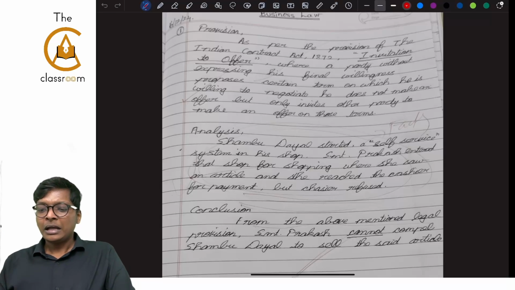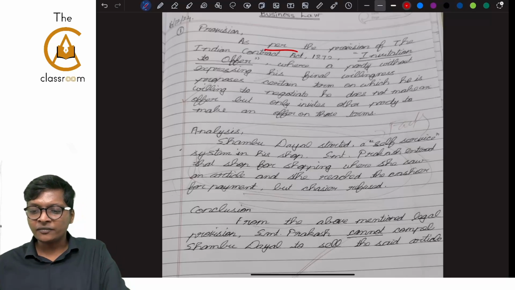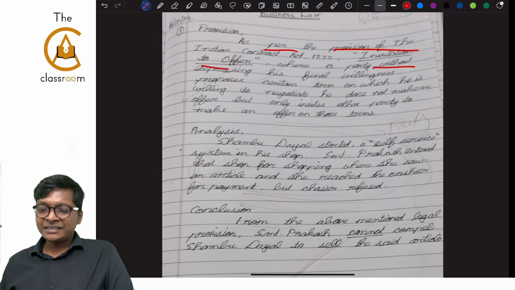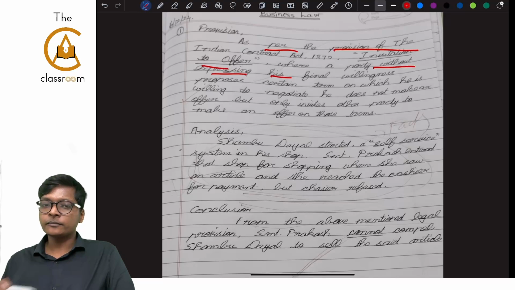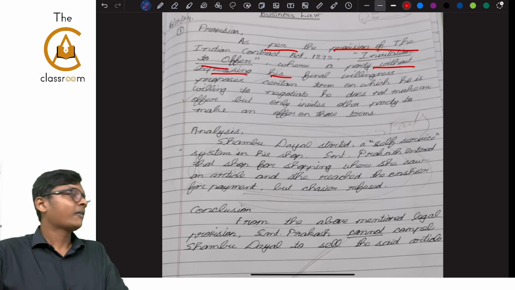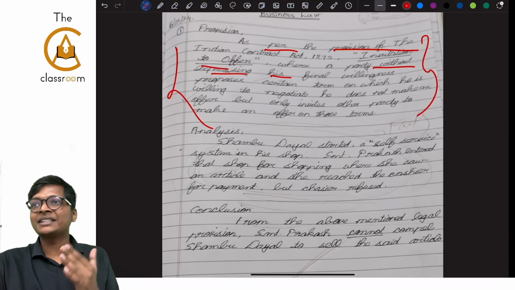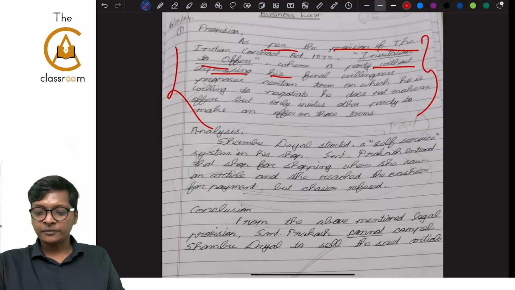Random order. As per the provisions of the Indian Contract Act, as per the provisions of offer, where a party without expressing his final willingness proposes certain terms on which he is willing to negotiate, it does not make an offer, only invites to make an offer. Okay. This student, in the first paragraph, wrote the provision as to what is offer and what is invitation to offer.